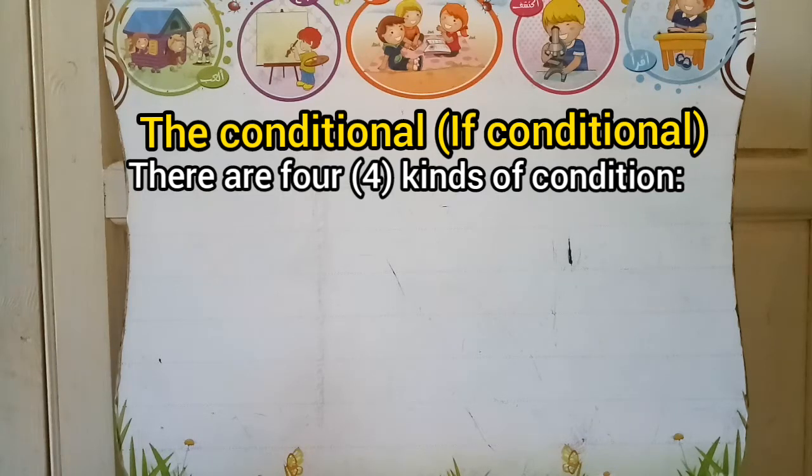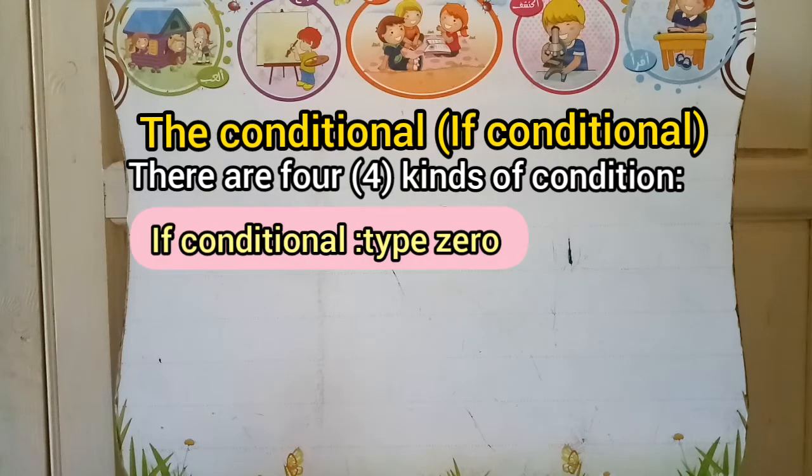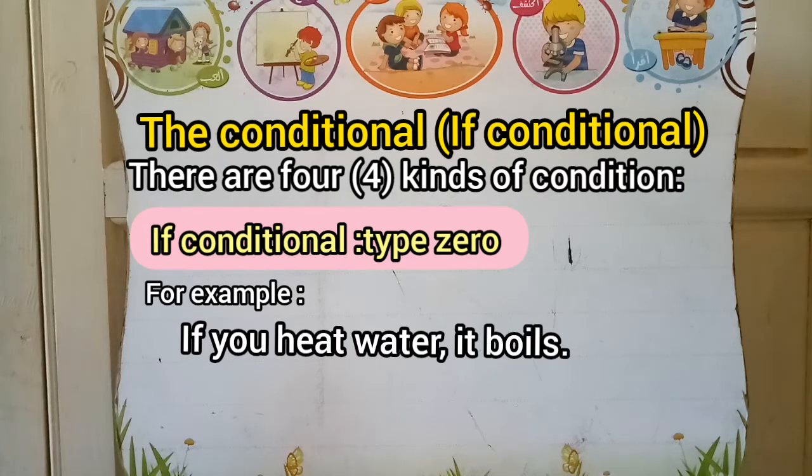The first one is type 0 or if conditional type 0. We are going to study together this example. If you heat water, it boils.